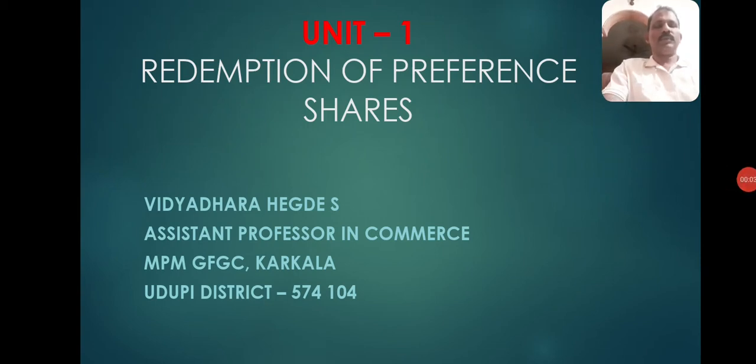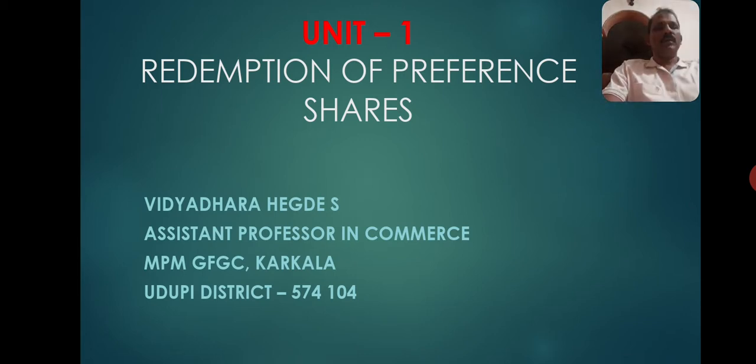Welcome to the second session in financial accounting, that is on company accounts. In the previous session, we discussed joint stock companies and their formation, and we also discussed capital subscription. As you know, capital raised through the issue of shares is called share capital, and a company, as per its requirement, may issue either ordinary shares or preference shares.